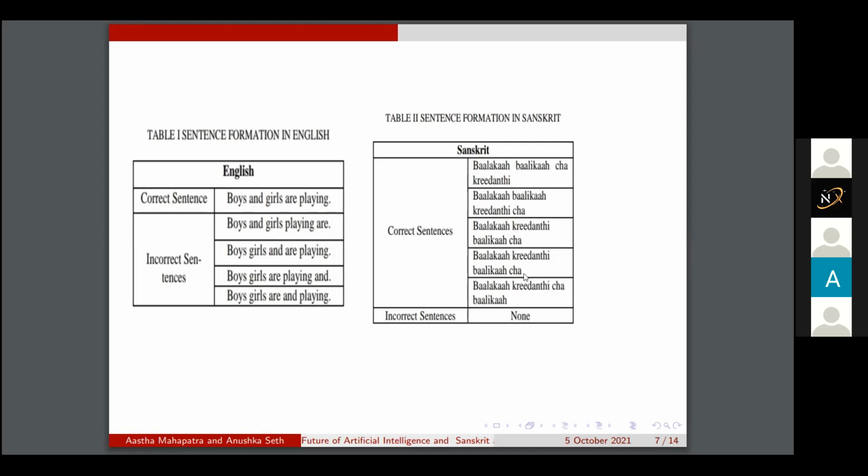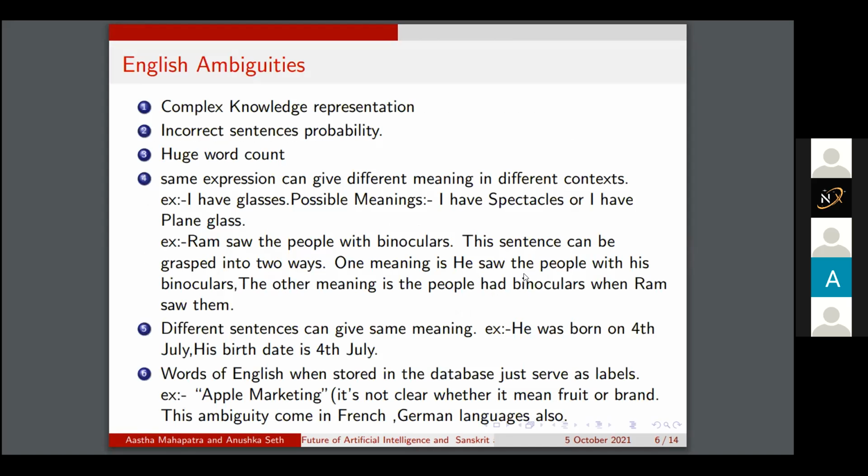Huge word count. In the English language, new words are always added, so data storage increases because of this. Let's see some more examples. The same expression can give different meanings in different contexts. Example, I have glasses. Here, the word glasses can mean spectacles or it can mean plain glass.